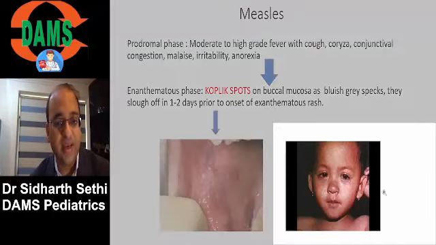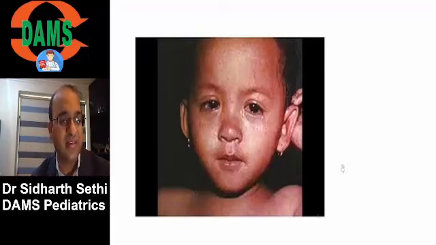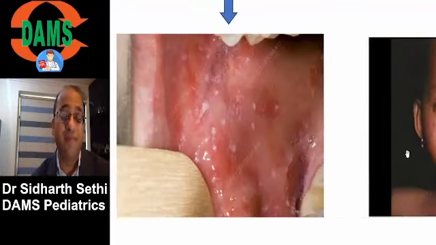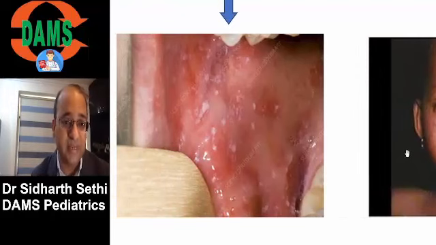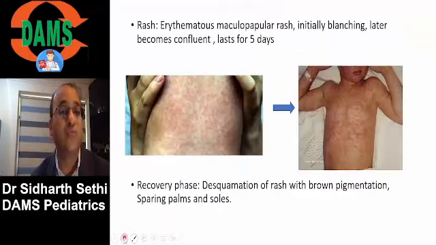Look at this child. He looks so toxic, eyes are watering. He has cough, coryza, conjunctivitis. So this is a typical case of measles. So remember, before the exanthematous phase, measles has an enanthematous phase. And then they get a confluent rash.